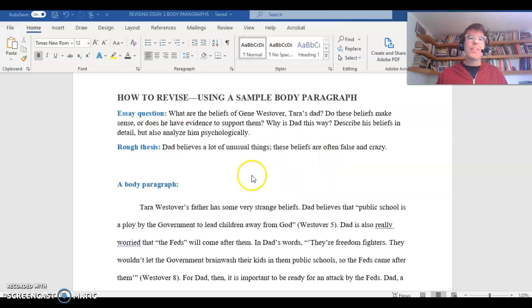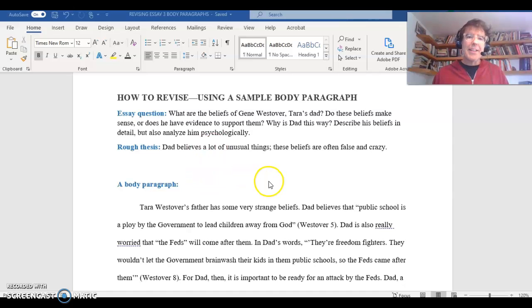Okay, essay question. What are the beliefs of Gene Westover, Tara's dad? Do these beliefs make sense, or does he have evidence to support them? Why is Dad this way? Describe his beliefs in detail, but also analyze them psychologically. So imagine you're writing an essay about Dad's strange beliefs, Tara's dad. Okay, and here's your rough thesis for the essay. Dad believes a lot of unusual things. These beliefs are often false and crazy. That's not a great thesis yet, but let's say that that's your start.